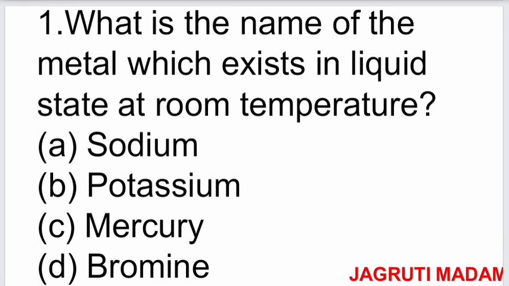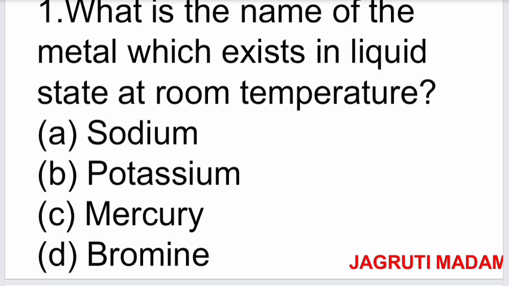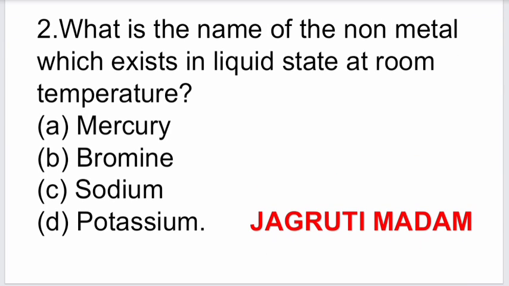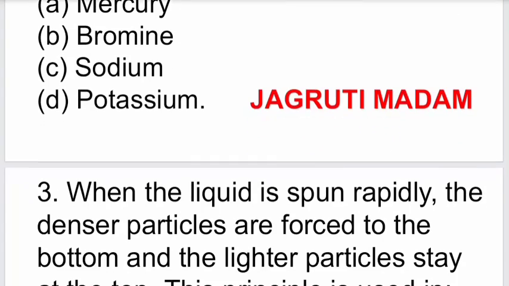The first question: what is the name of the metal which exists in liquid state at room temperature? The options are sodium, potassium, mercury, bromine. The correct option is C, that is mercury. Second question: what is the name of the non-metal which exists in liquid state at room temperature? The options are mercury, bromine, sodium, potassium. The correct answer is bromine.